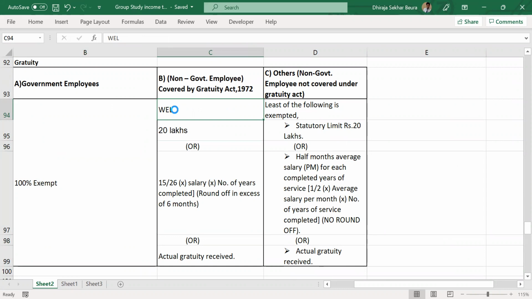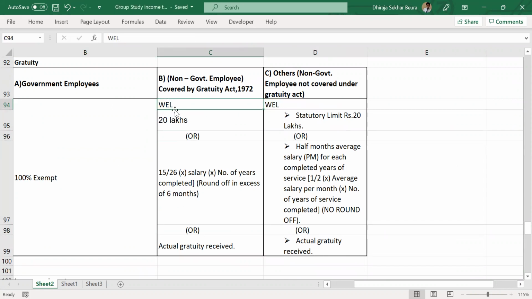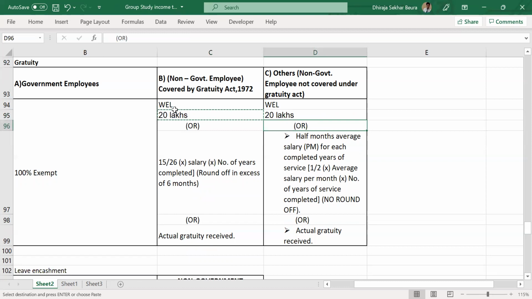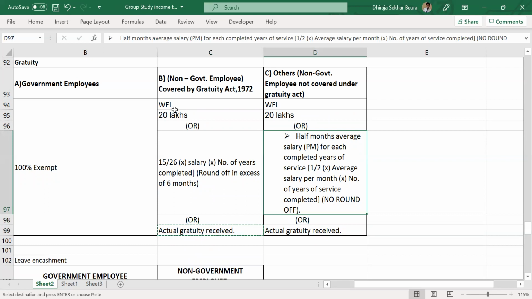I'm assuming everybody understood. So I'm moving on to the other side, that is the employee who is not covered under the Gratuity Act. Exactly the same as on this side. The only difference is, instead of 15 by 26, you do 1 by 2.